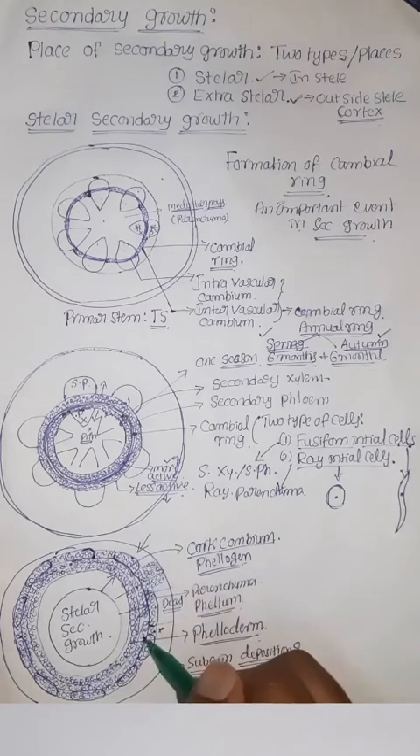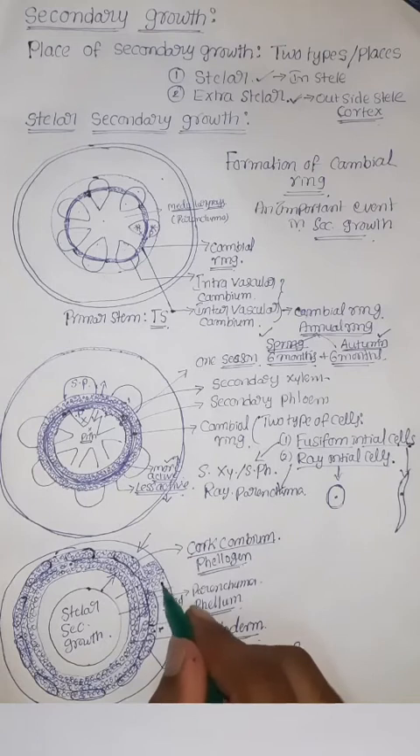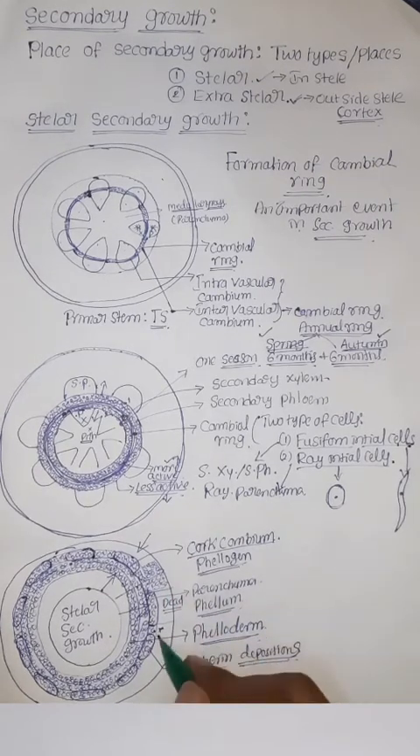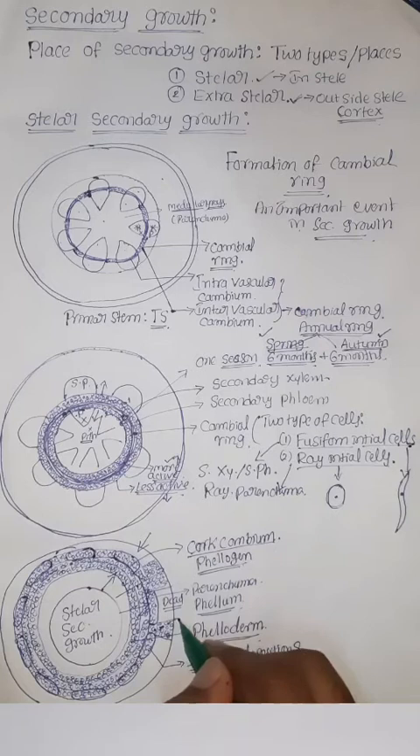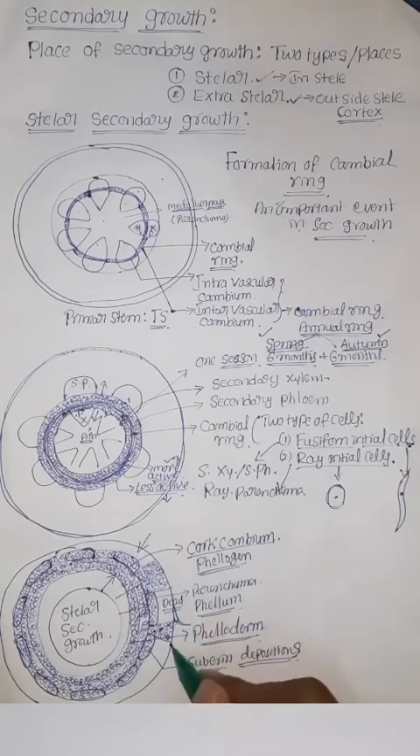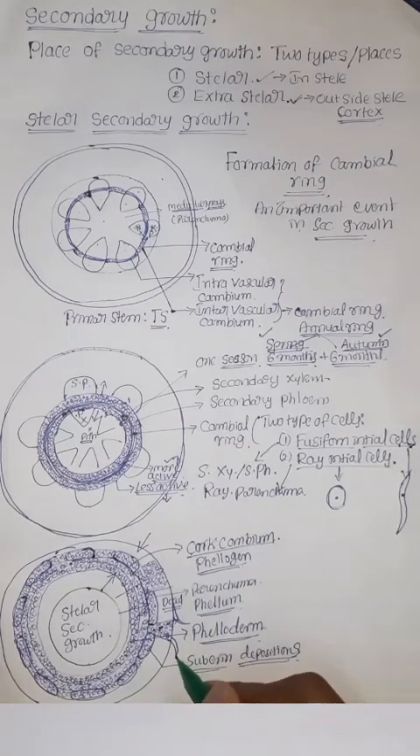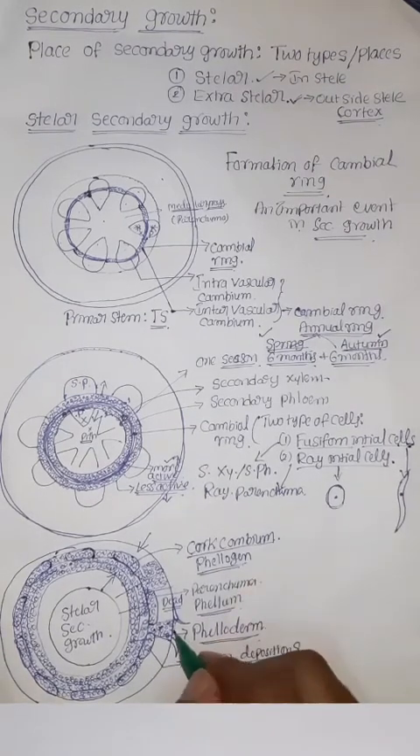That's why this region is actively dividing and it is living tissue. Here also it is living tissue because here there is no suberin deposition. That's why it actively divides, due to the overactivity of this parenchyma tissue in this region.